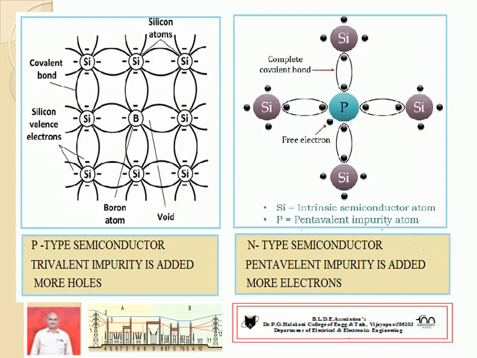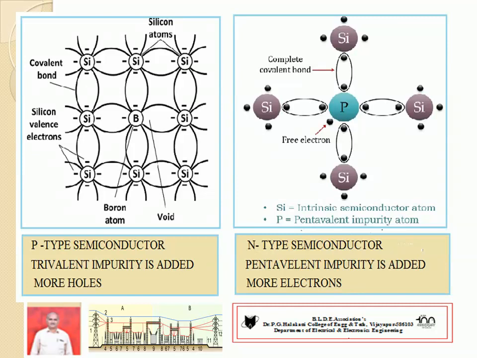It takes neighboring electrons of the silicon. It is covalently bonded by neighboring silicon atoms. It is bonded by 3 electrons, but one void or one hole is left. There is a shortage of 1 electron because boron has only 3 electrons. Hence, there is a hole.